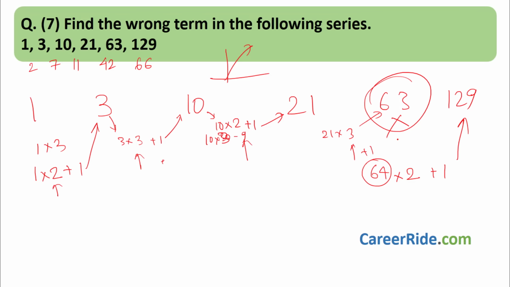See how, when you see such a pattern 2, 3, 2, even if you don't have enough evidence to prove it, you can take a hunch and try it, just like I did. I assumed that this 63 might be wrong, let us assume this pattern and write 64, and let us see if the next number checks out. Such a trial and error method is always needed in series, otherwise you won't get the answer quickly. Moving to question number 8.